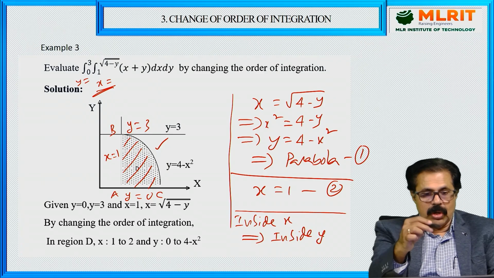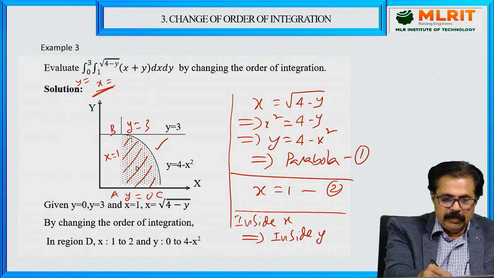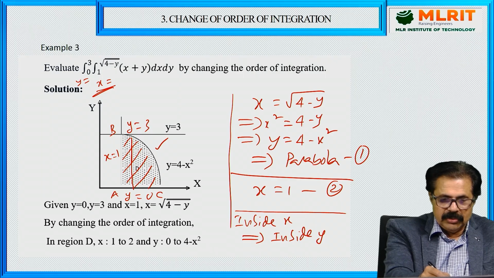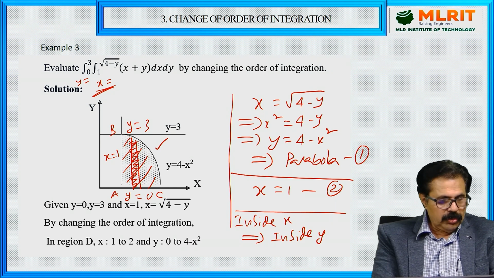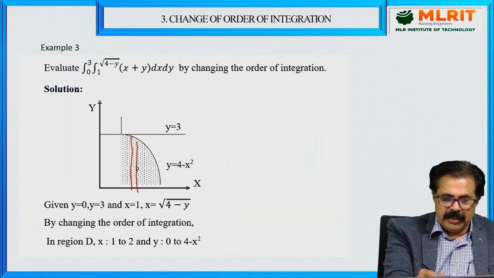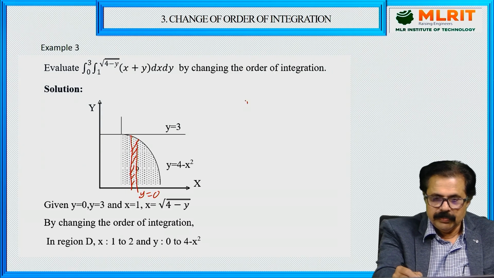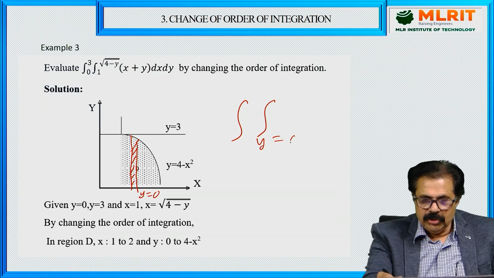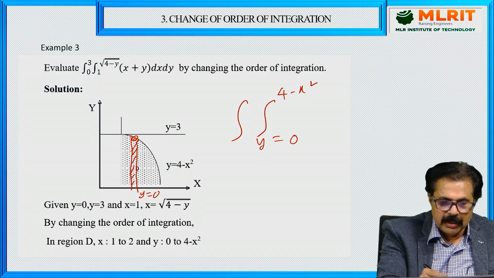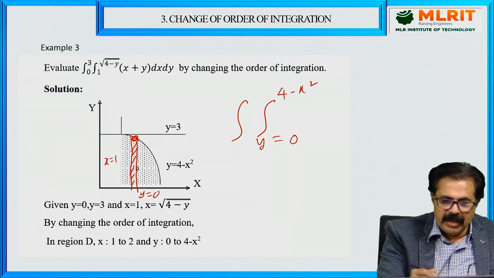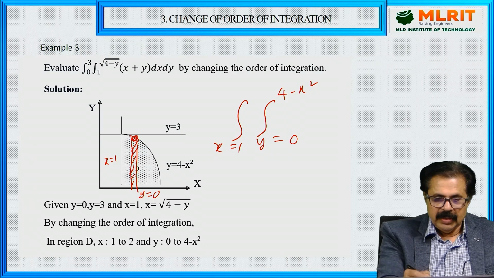Inside y means you have to take a vertical strip, like this. It's a vertical strip. Once you take that, what is the bottom? Y equal to 0. So y is equal to 0 to y equal to 4 minus x square. This is a parabola. Next, x, left limit, x equal to 1. And right, this point now.